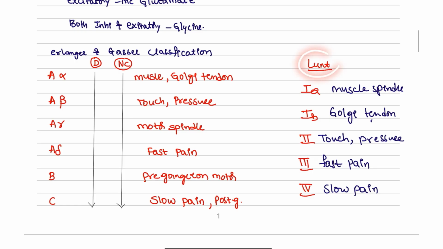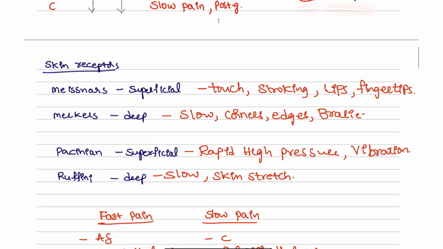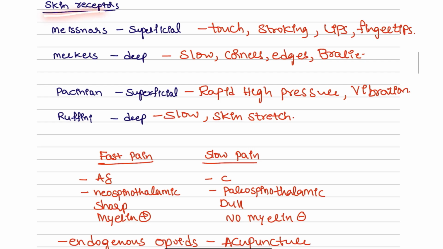Another classification by Lloyd and Hunt: 1A is for the muscle spindle, 1B is for the Golgi tendon, 2 is for the touch and pressure, 3 is for the fast pain, and 4 is for the slow pain. Next, skin receptors, we have the Meissner's corpuscle, Merkel's cells. Meissner's is the superficial one for the touch, stroking, lips and fingertips touching.